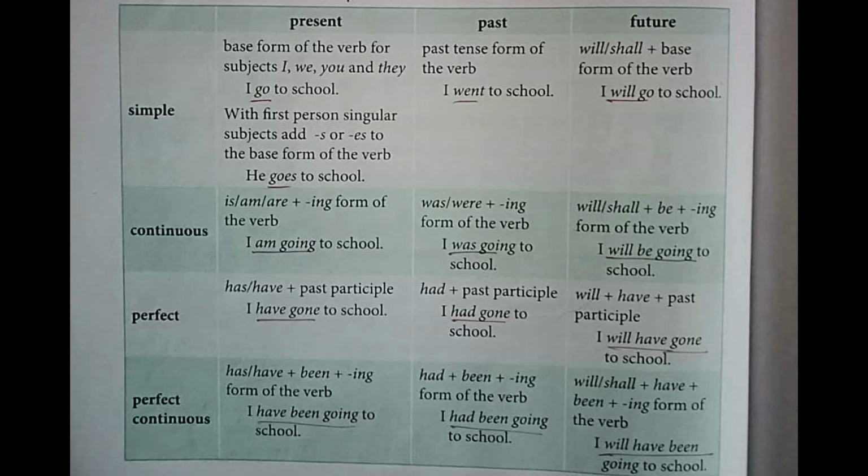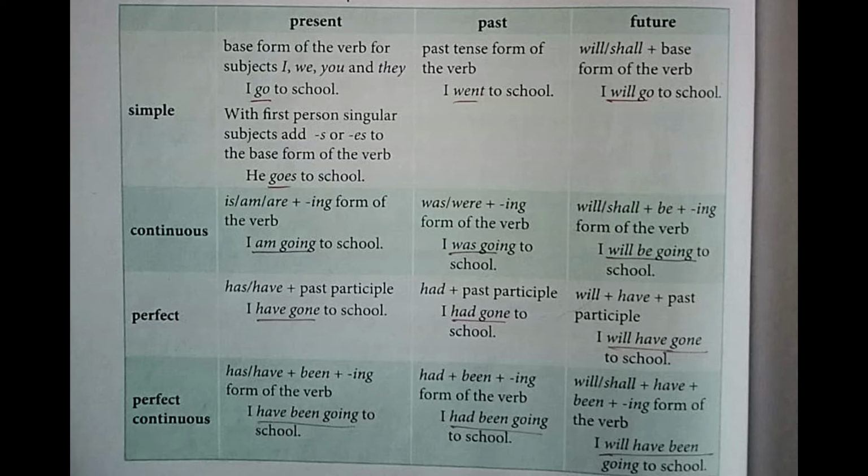Now I shall read the past tense. That is simple past tense. Past tense form of the verb. For example, I went to school. So go changes in past tense as went. Future tense, will or shall plus base form of the verb. Example, I will go to school. So please students underline will go.